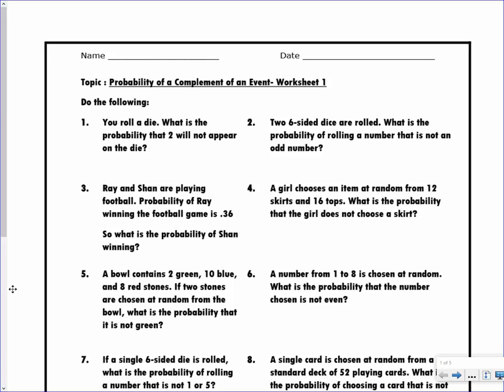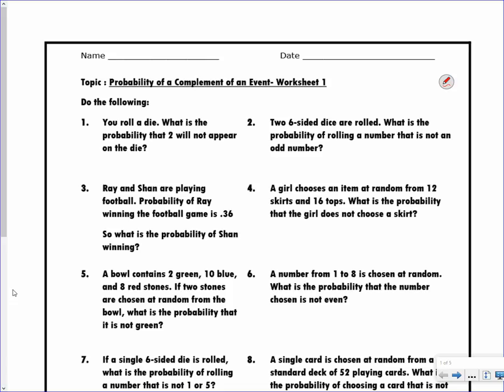So, what is a complement? A complement is the probability that goes with whatever you were talking about. For example, if I was talking about the probability of heads being 1/2, the complement of the probability of heads would be the other outcome, the opposite of it, which is tails, which also happens to be 1/2. As we explain these, you'll start getting the idea of what a complement is. This is a very simple concept. You've just got to pay attention to the key words in a problem to know what you're doing.